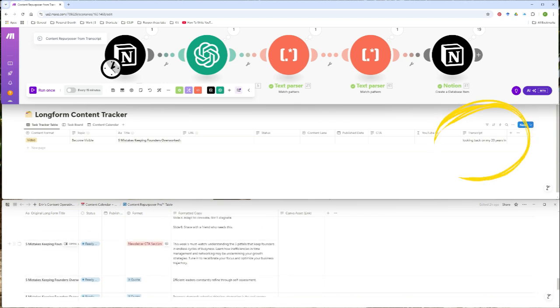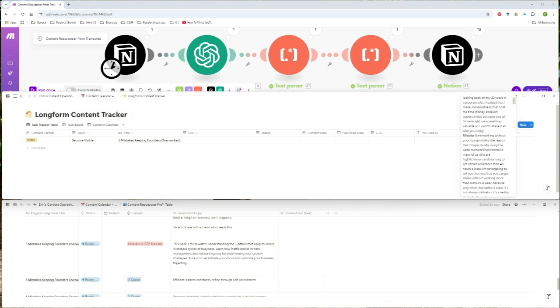So this works for any transcript, whether that's coming from a podcast, a newsletter, an article off of Medium, Substack, your website, or the transcript from a YouTube video that you've created. You can literally take any long form in the world, drop it into this transcript field, and it will pull it back out in the same tone and voice that you plugged in as one of the inputs in your AI agent. So this is my AI agent.